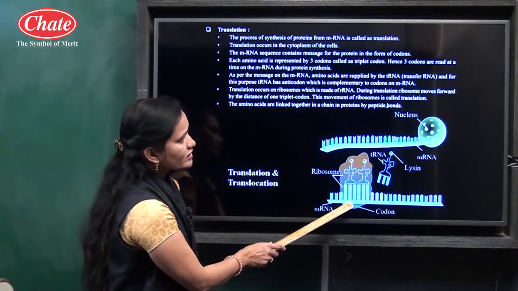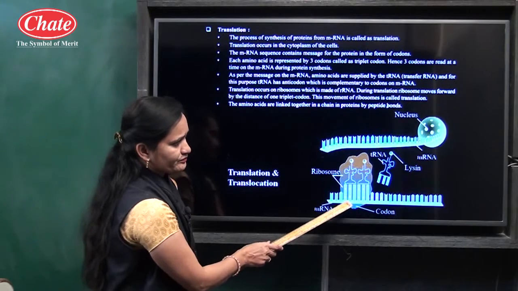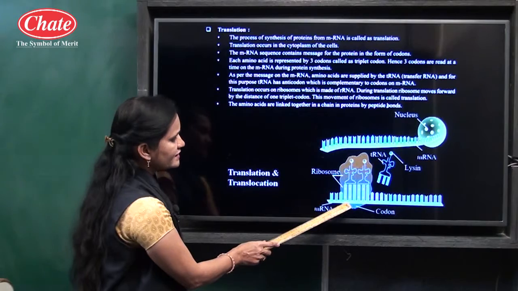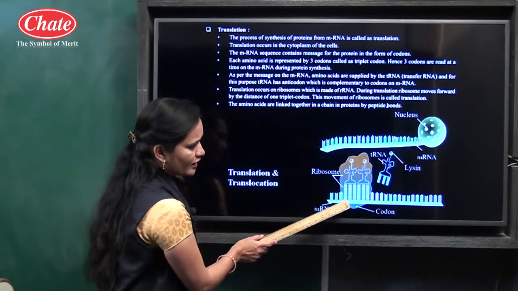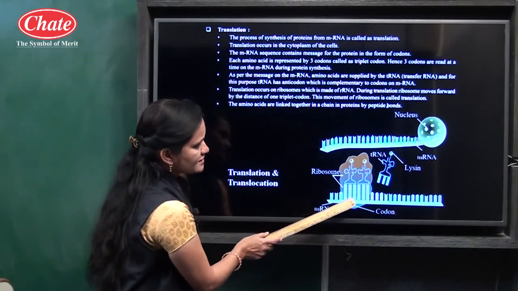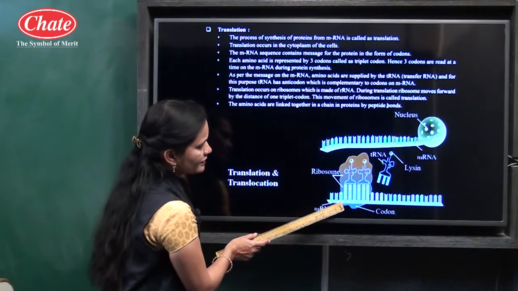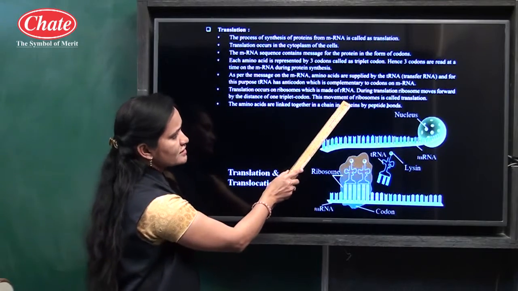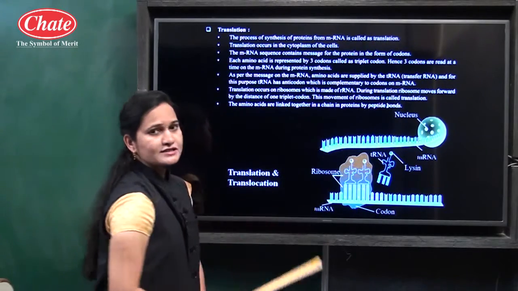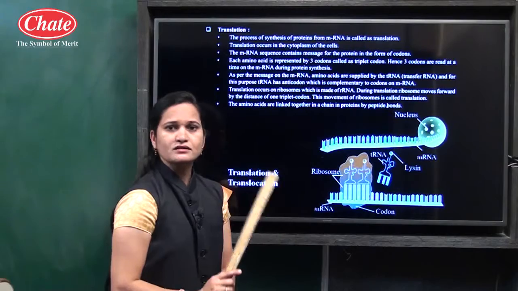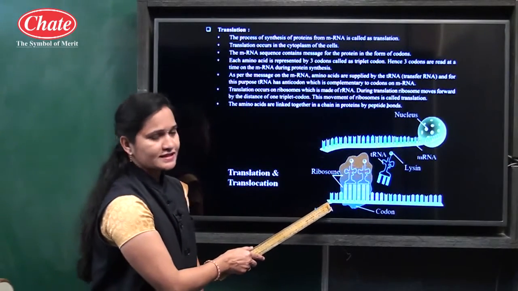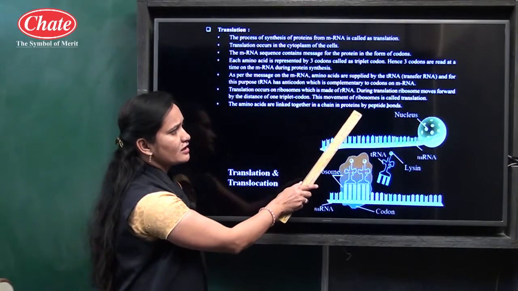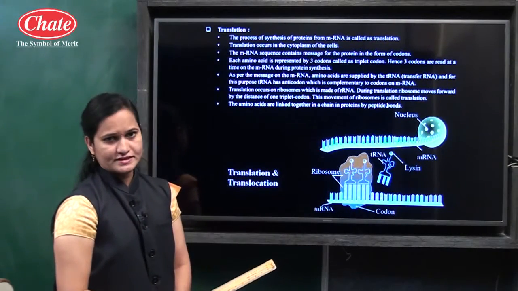Okay, now translocation means what? During the translation process, the ribosome moves forward by the distance of one triplet codon. The ribosome moves how? By the distance of one triplet codon. It means it moves from one side to the other side, and this movement is known as the translocation. Here translation is written, but what is the name of this process? Translocation. The amino acids are linked together in a chain in proteins by peptide bonds here.